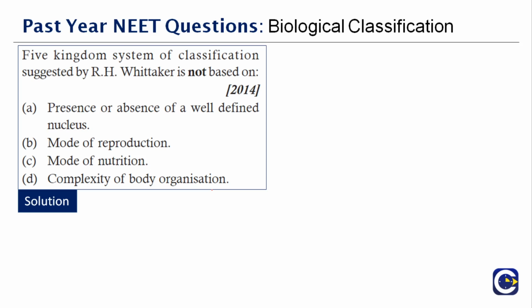Now, the 5 kingdom classification was proposed by R.H. Whittaker in the year 1969. It is based on the complexity of the cell structure, so we will say prokaryotes and eukaryotes. Then the body organization, whether it is unicellular or multicellular. Mode of nutrition, whether it is autotrophic or heterotrophic. Then phylogenetic relationships, and reproduction is also there, sexual or asexual. So all that is there, but it is not based on the presence or absence of the well-defined nucleus.